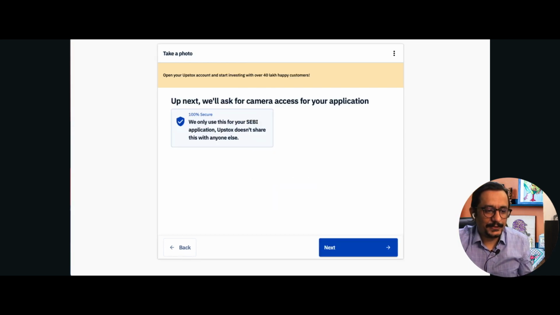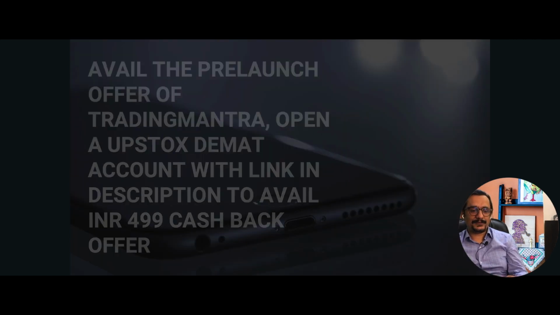And then you come to the next page. It will ask for camera access for your application. You select next. This is only for the SEBI application. Upstox would not store your data, so as far as privacy is concerned, we are absolutely in safe hands. Now the next procedure would not work for us because, as I said, we already hold an account with Upstox, but you would be asked to click a picture, which you can do, and proceed further.